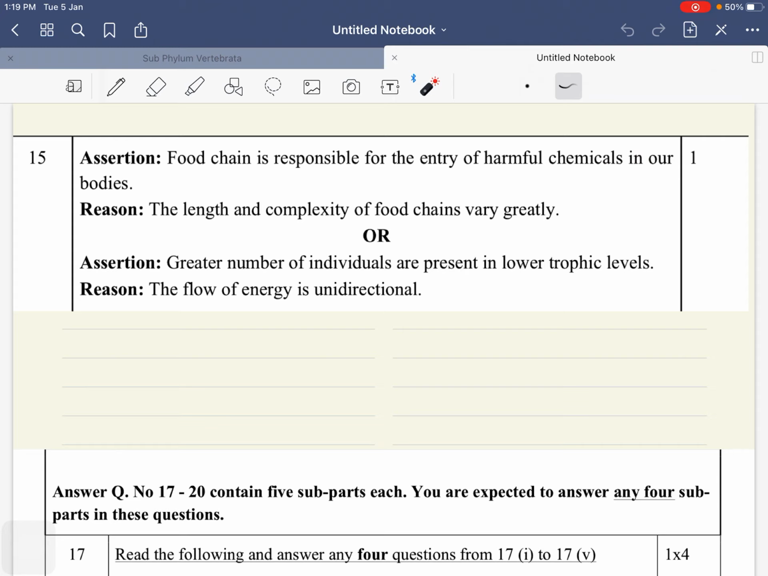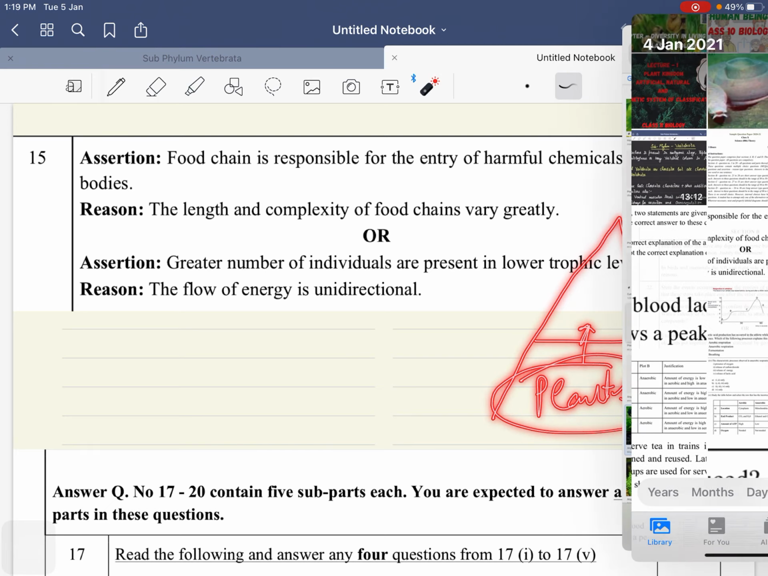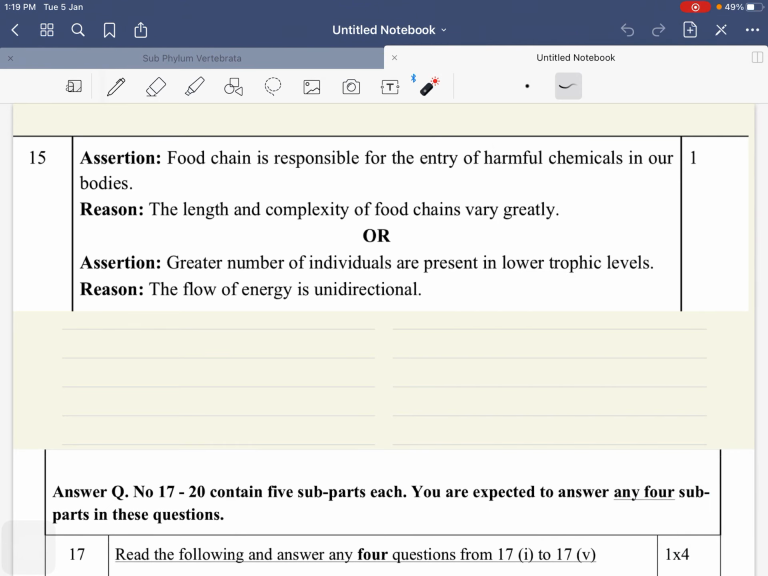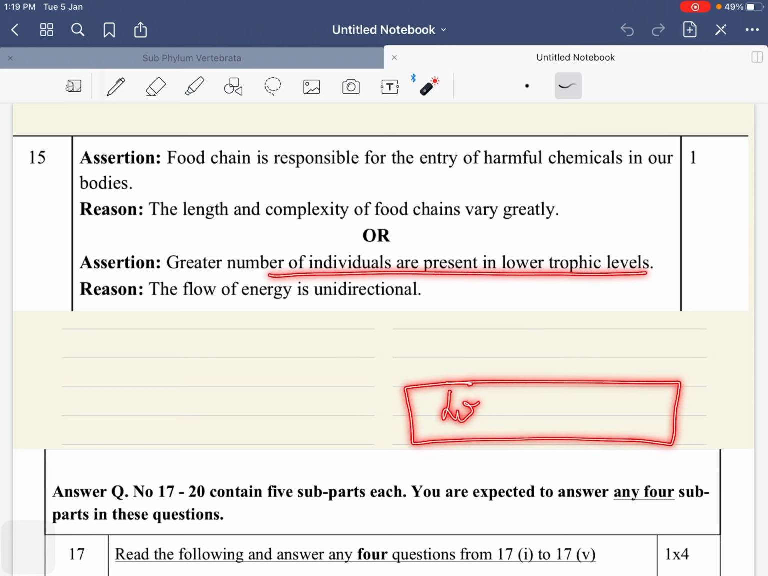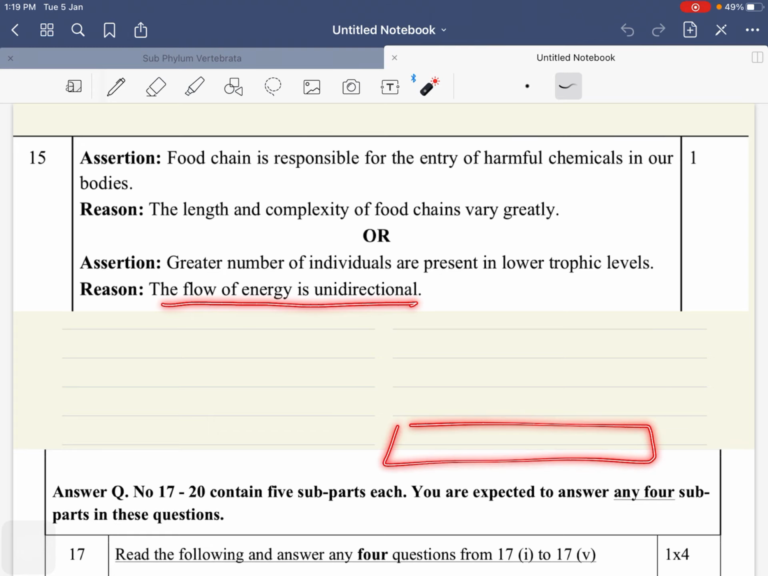Right. Next, greater number of individuals are present in lower trophic levels. No doubt. Plants, they are always very great in number. Then where जब हम बनाते हैं तो हम यही बनाते हैं, सबसे ज़्यादा कहाँ होते हैं? Lower level पे, right? A large number of individuals are present in the lower trophic level. तभी तो हम triangle बनाते हैं. Now, first statement is correct. The flow of energy is always unidirectional. Perfect.